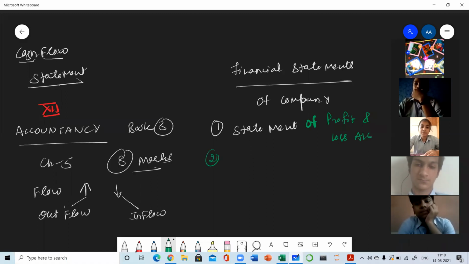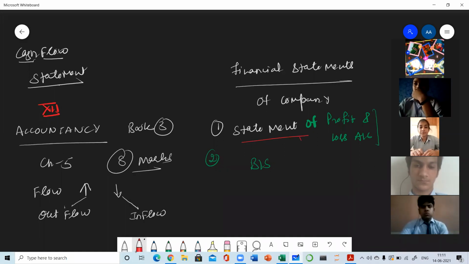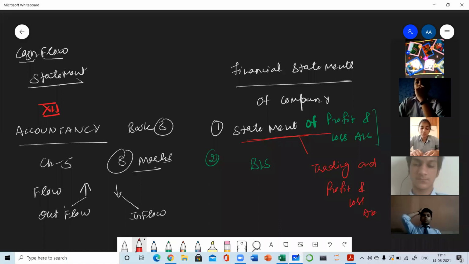In a sole proprietor, this statement of profit and loss is known as trading and P&L account. In 11th class, we were preparing trading and profit and loss account. And in companies, the combined trading and profit and loss account is known as the statement of profit and loss. The next financial statement is the balance sheet. These two financial statements are very well known to everyone.